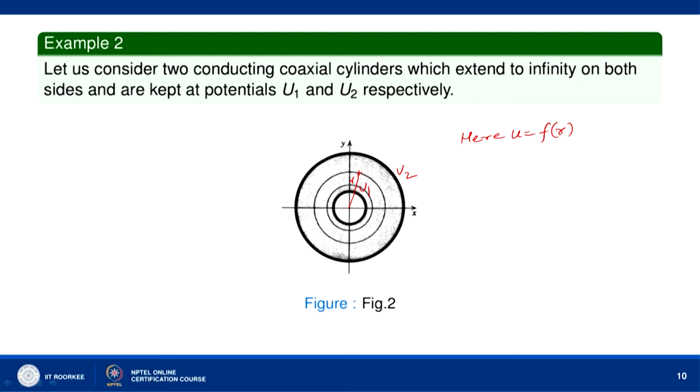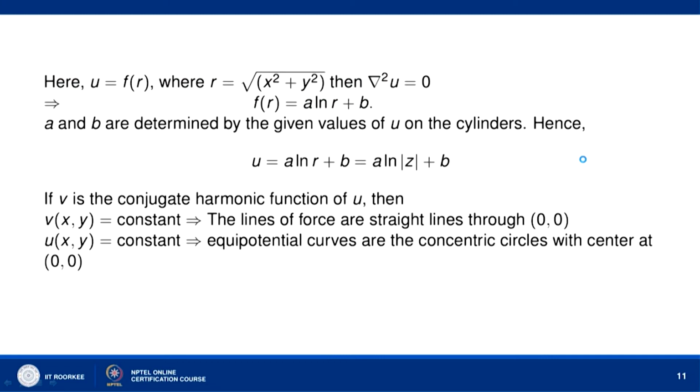That means on the coaxial cylinders the potential remains constant. So, potential varies when r varies. u is a function only of r, where r is equal to the square root of x square plus y square. Now, let us see what is f(r). So, u is a harmonic function of r.